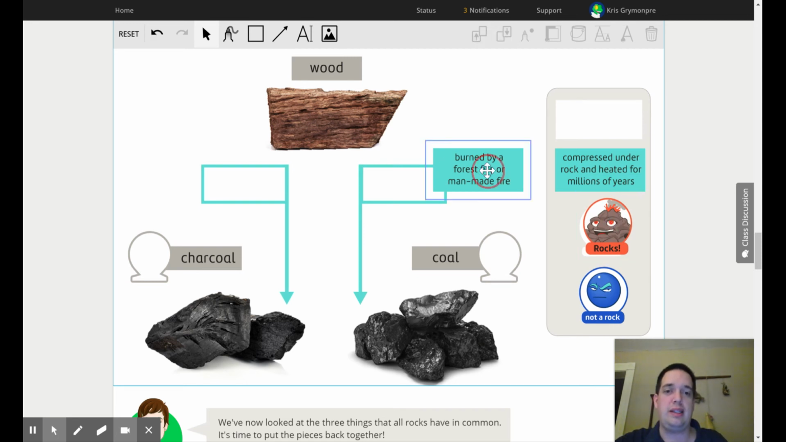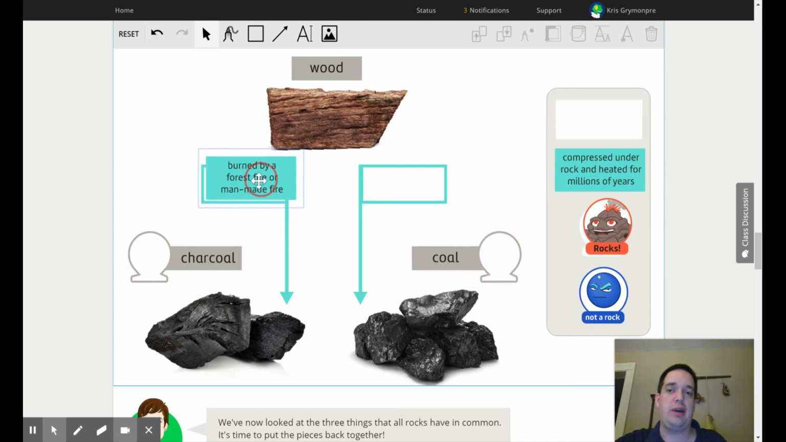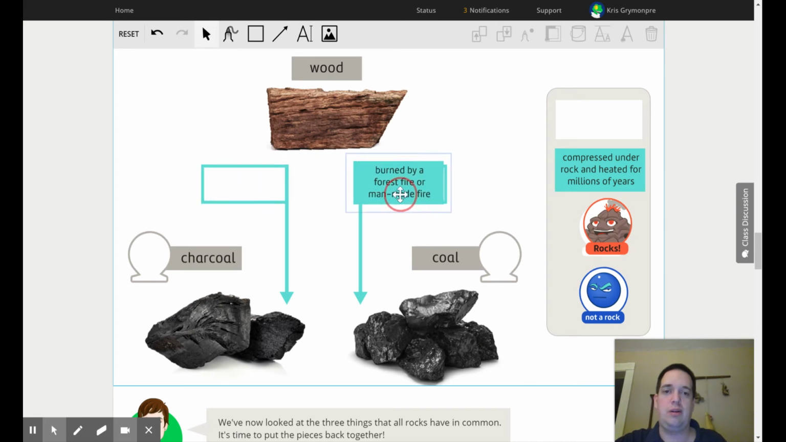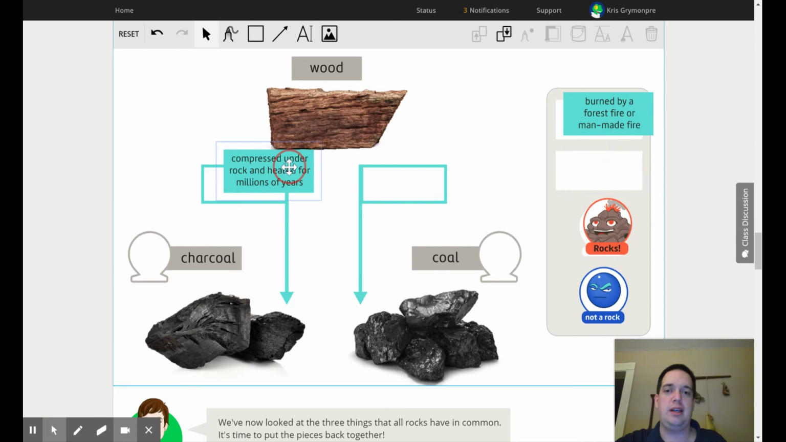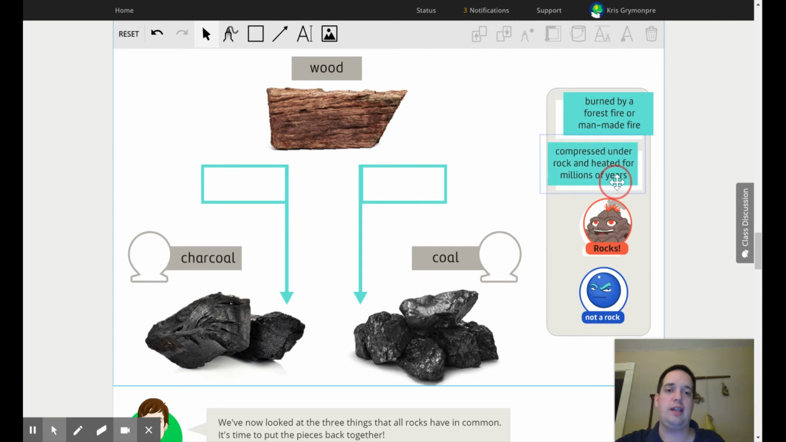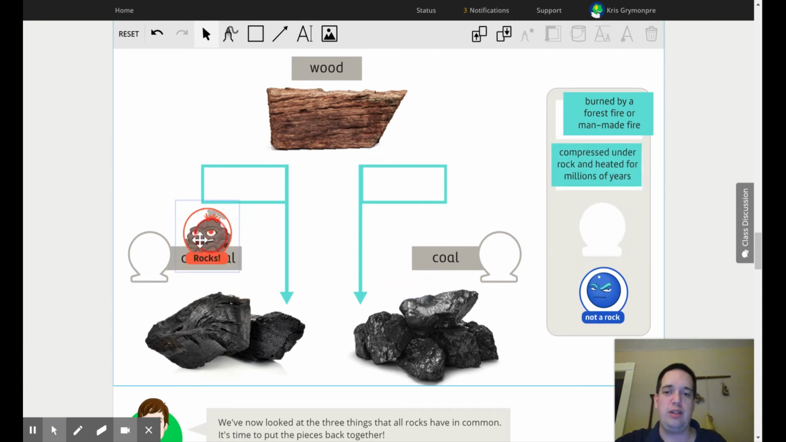So one of these is formed, and you're going to tell by the reading, by either being burnt by a forest fire or a man-made fire. Is that charcoal or is that coal? And the other one is formed by being compressed under rock and heated for millions of years. Is that charcoal or is that coal? You have to decide. One of those, therefore, was not formed by the earth. One of those was not made of minerals.